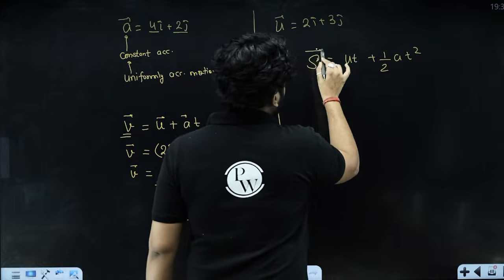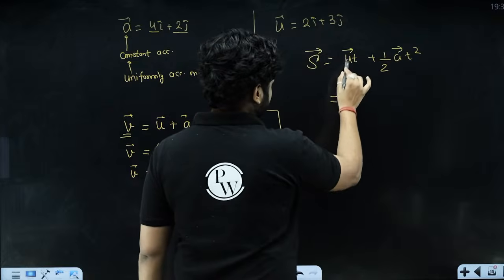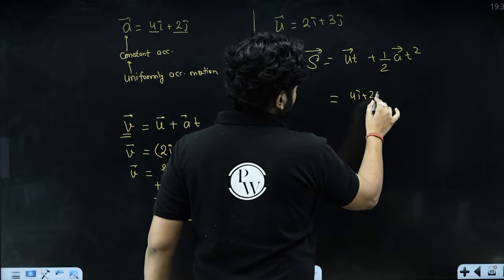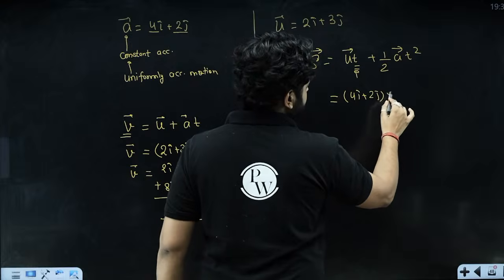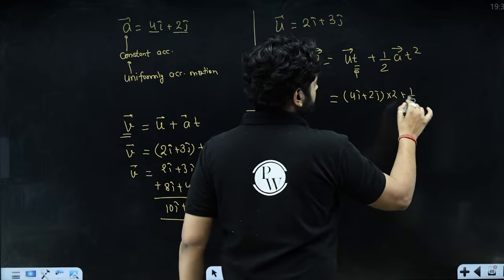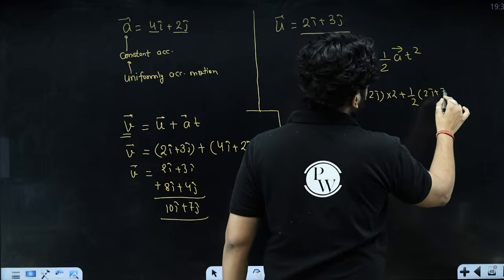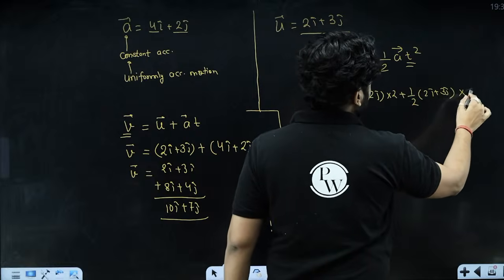Everything you have to put in the vector format. The displacement vector will be the initial velocity vector, which is 4i plus 2j, times time, which is 2 seconds, plus half at square. The acceleration vector is 2i plus 3j, and time squared is 2 into 2.